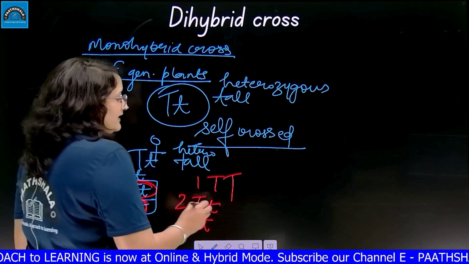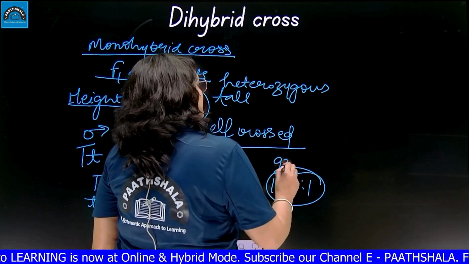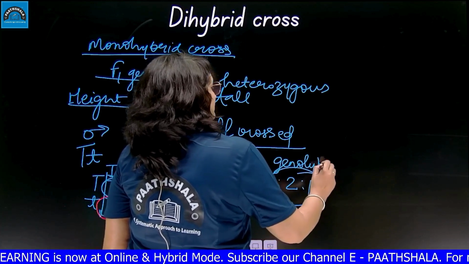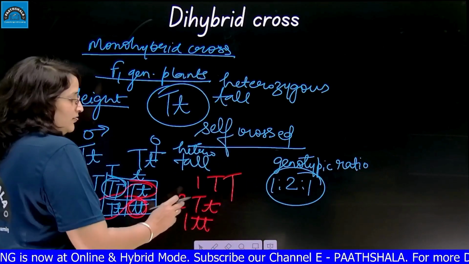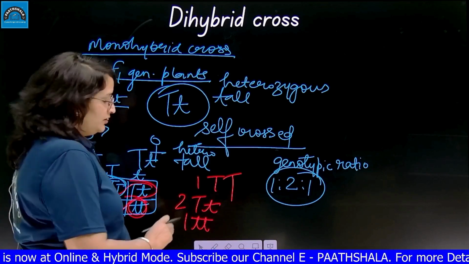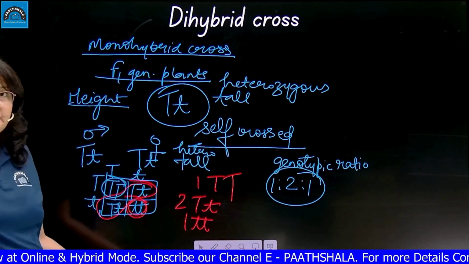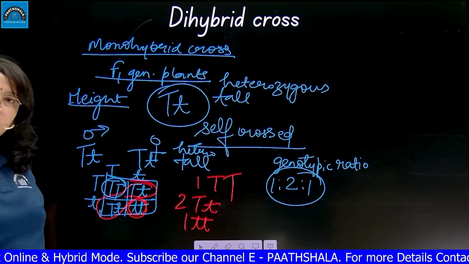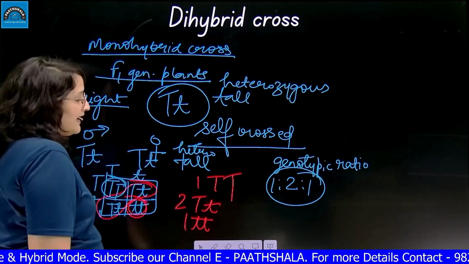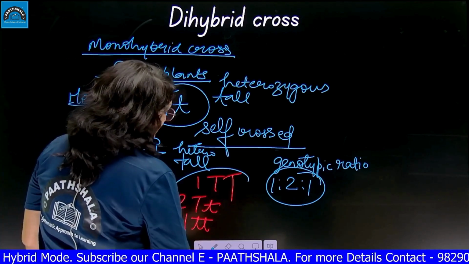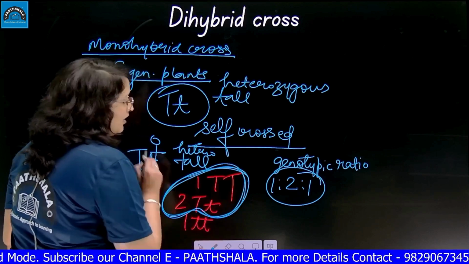So this 1:2:1 is called the genotypic ratio, because one was homozygous tall, 2 were heterozygous tall, one was homozygous recessive. Recessives are always expressed when they are homozygous. And if I see them phenotypically, all 3 were tall.